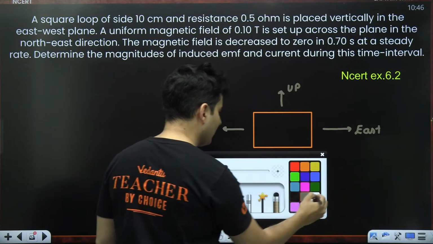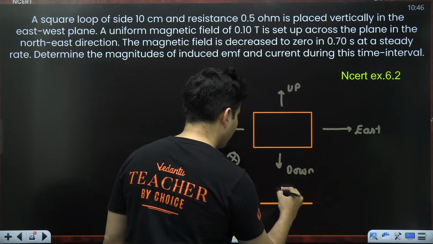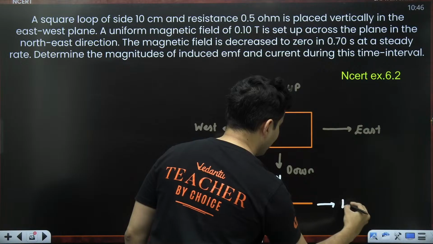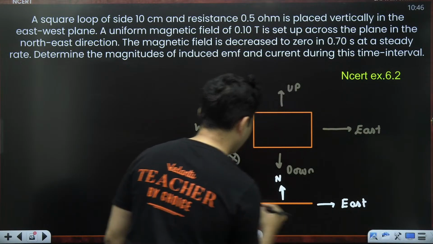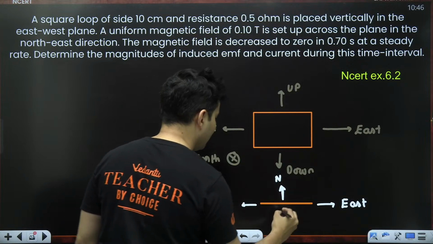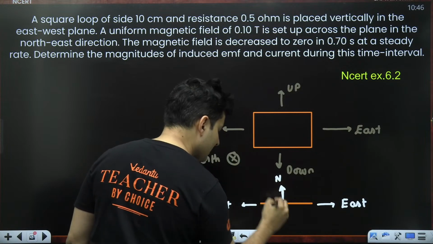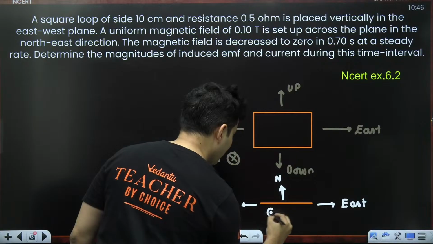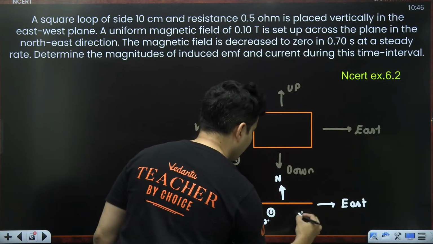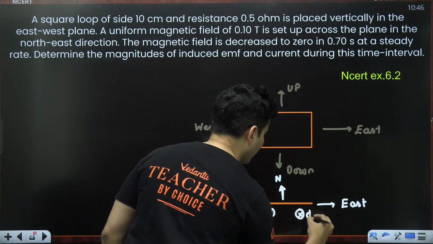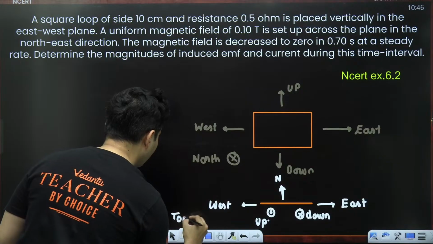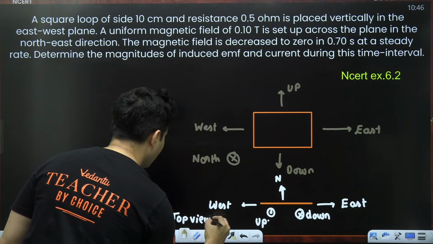And then you will realize, okay, this is the north direction, this is the east direction, this is your west direction, and obviously like this towards you will be basically vertically upward, and down will be over here inside the plane of the board. This is basically your top view.